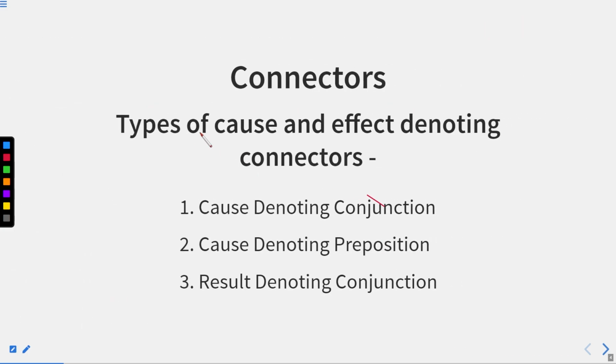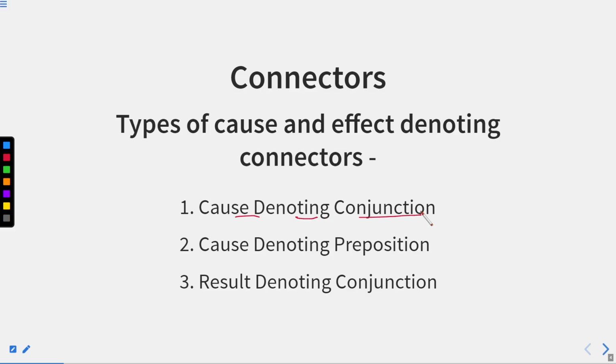Okay, now what are the types of cause and effect denoting connectors? With the help of this, we know what is cause, what is effect. Now just to join these two types of sentences, we use cause and effect denoting connectors. What are those? We will be discussing that later on, but here we'll discuss the types of cause and effect denoting connectors. Now what we can have, we can either have a cause denoting conjunction.